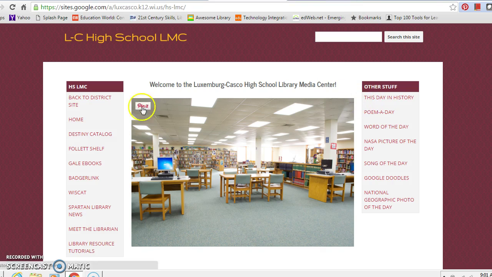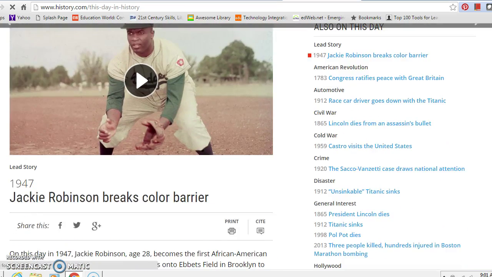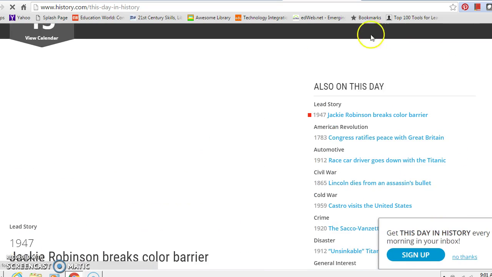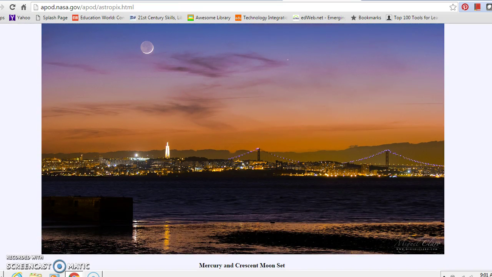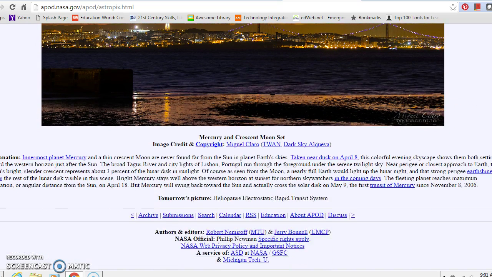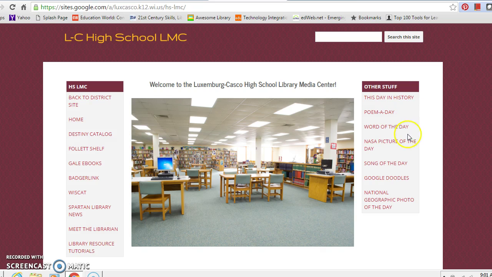Other interesting sites we have on the other side, aptly titled Other Stuff. For example, This Day in History. We could look at and read about Jackie Robinson, who broke the color barrier, what he had to go through. We could also look at Poem of the Day, Word of the Day. One I like is the NASA picture of the day. As you can see, this is a picture. It's over Portugal. It is the crescent moon over here, and this tiny dot here is the planet Mercury. And if you scroll down, you can have links to related sites or additional photographs. I always like to take a look at that.